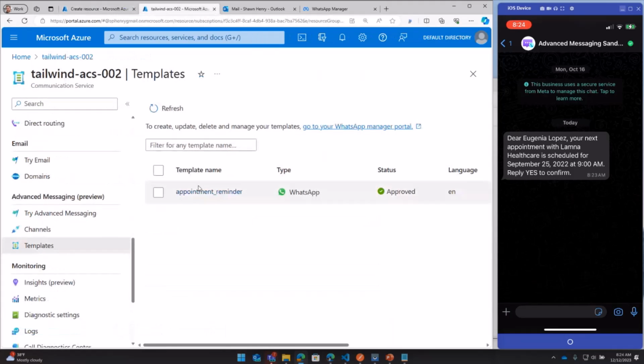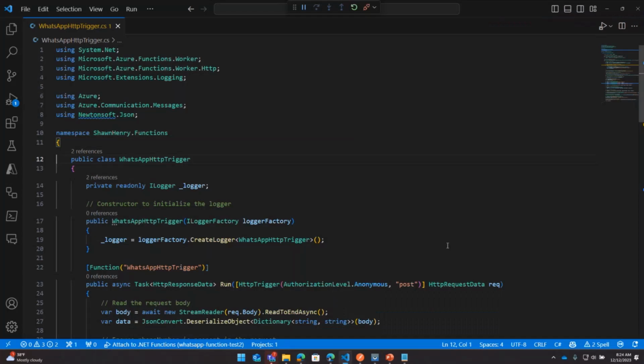So now that we have our templates created, we can hop over into code. Here I am in Visual Studio Code. In this case, I created an Azure function in C#. This is a basic HTTP triggered function. If you go through the tutorial process for creating a basic HTTP trigger, this is basically what you'll get.